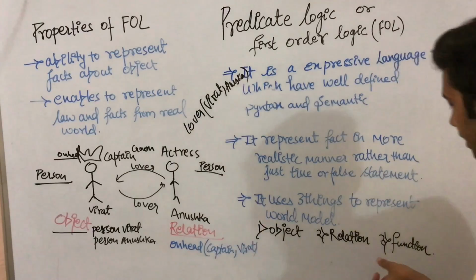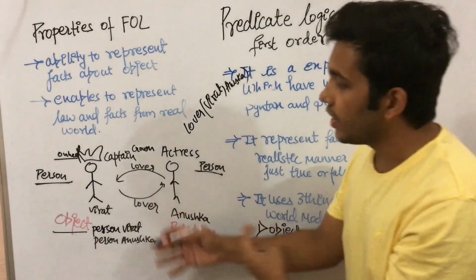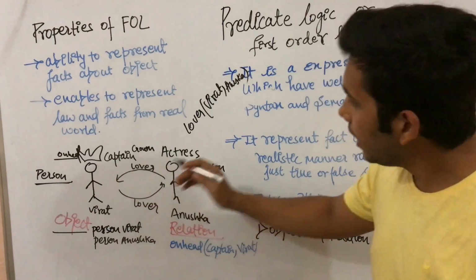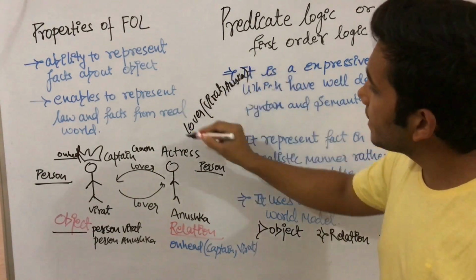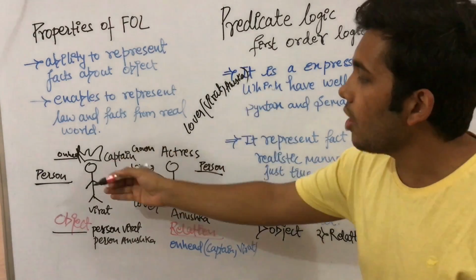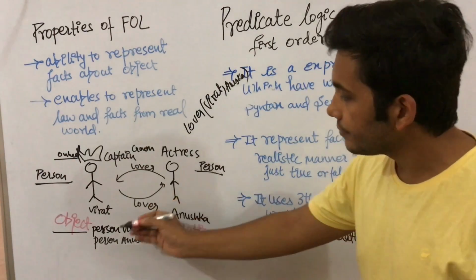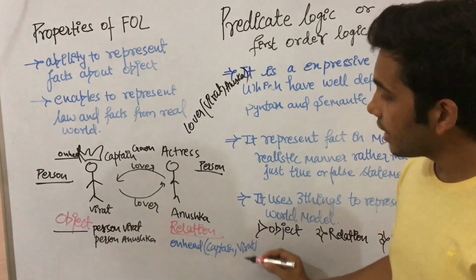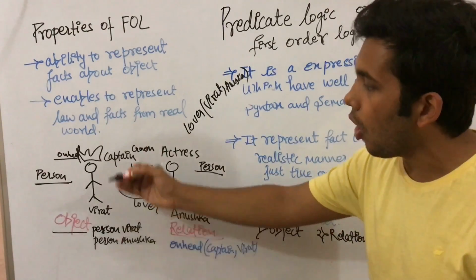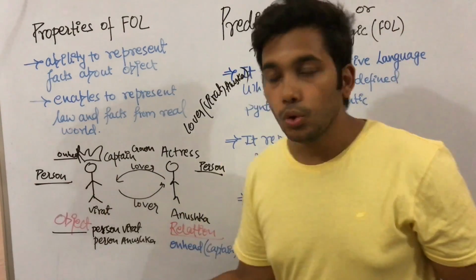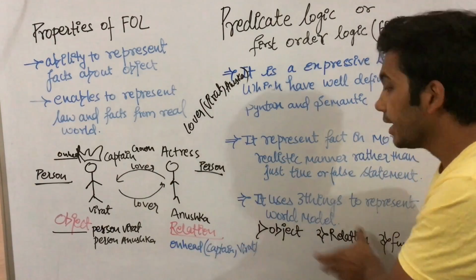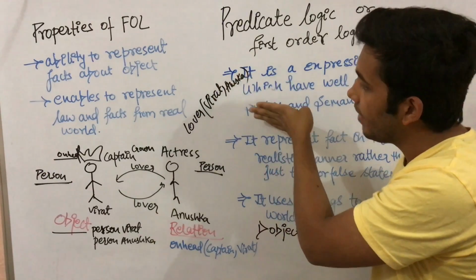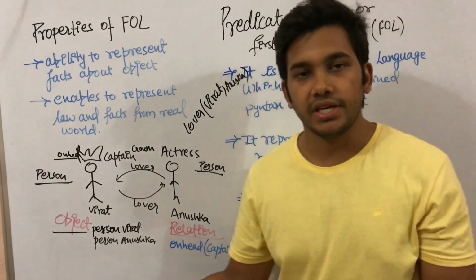Now coming to the third entity, that is function. So what are the functions in this example? One of the functions is Lover(x, y). It is one of the functions where persons or objects can be changed, like Captain(Virat, Indian team). It may be captain of the Indian team or it may be the captain of Bengaluru. So functions can be changed. In functions, two values are there which are variable values, and these variable values can be changed. Thank you.